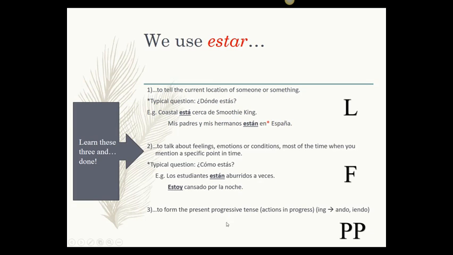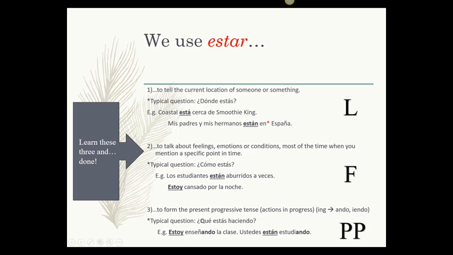And then for present progressive. So remember, present progressive is formed by adding, you drop the ending, and then you add that ing in Spanish, that will be ando, ando is for AR verbs, and yendo for ER and IR verbs. So ando and yendo.